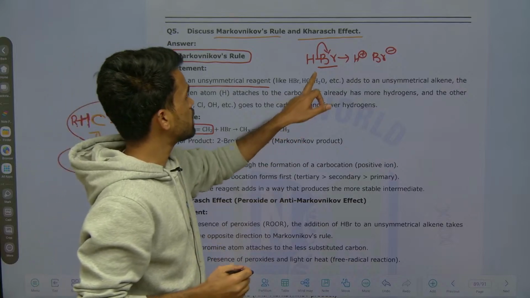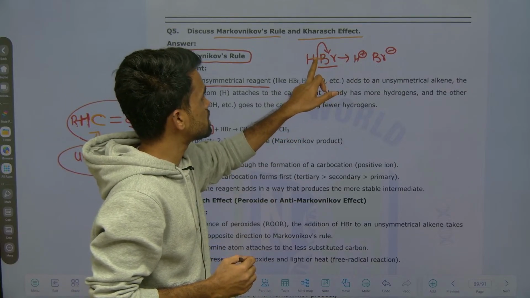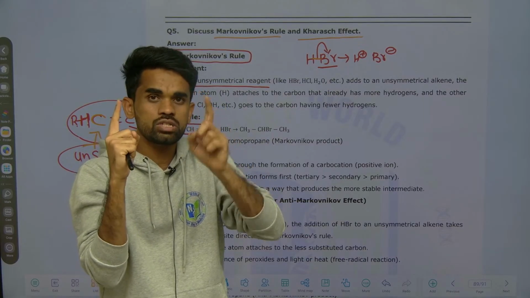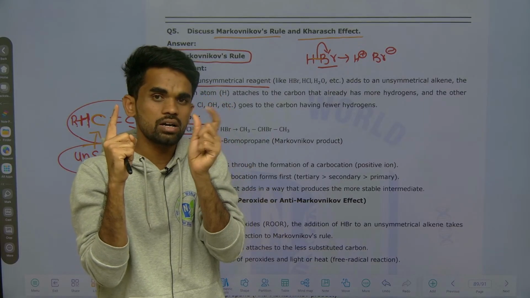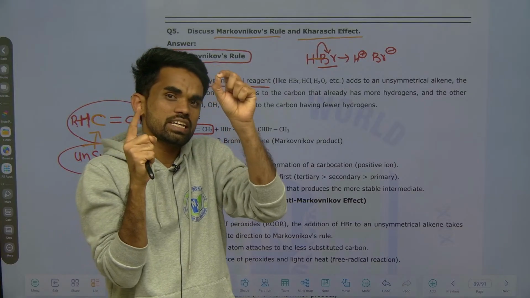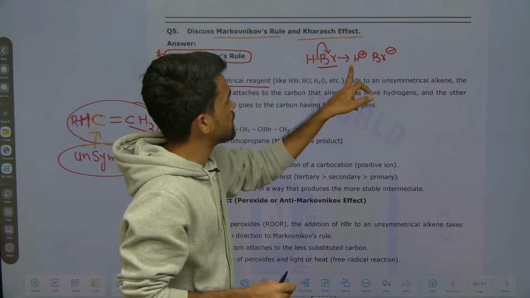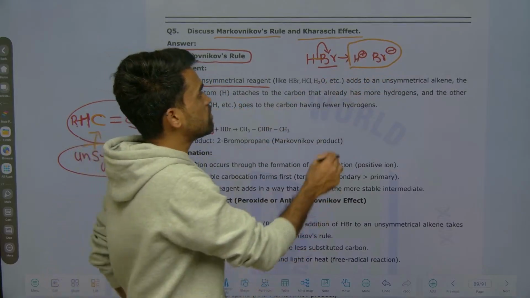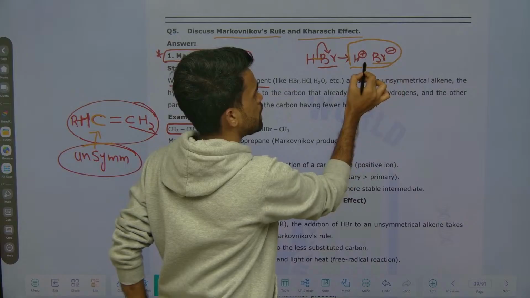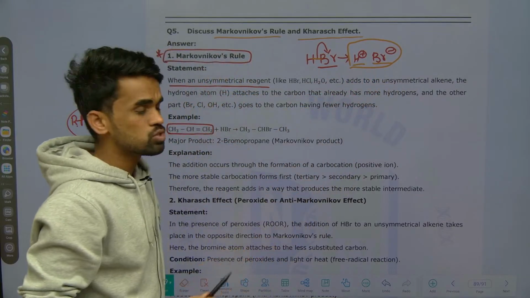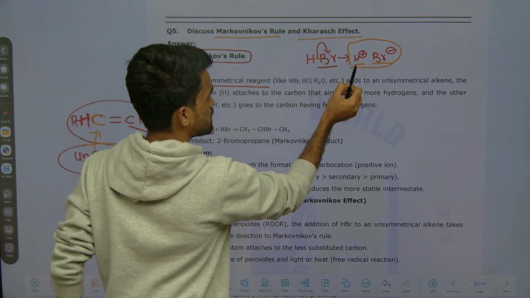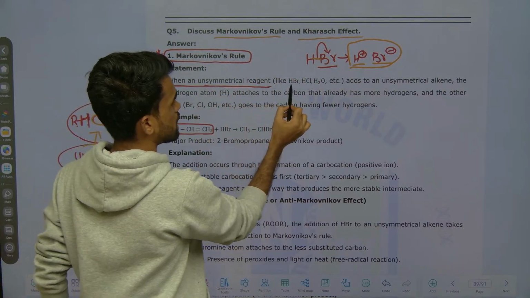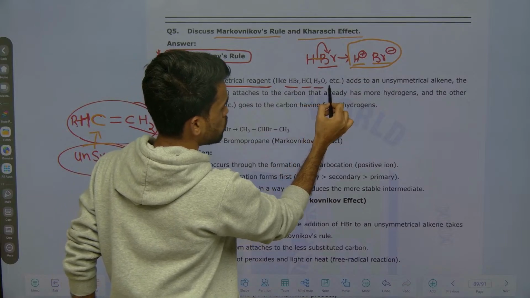Whenever there is heterolytic cleavage, this bond contains 2 electrons, one from hydrogen and one from bromine. If the 2 bonded electrons are taken by only 1 atom, we can say it is an unsymmetrical cleavage. So whenever there is unsymmetrical cleavage, it will generate a negative charge and a positive charge like this. Now when an unsymmetrical reagent like HBr, HCl, H2O, etc. is added to an alkene.